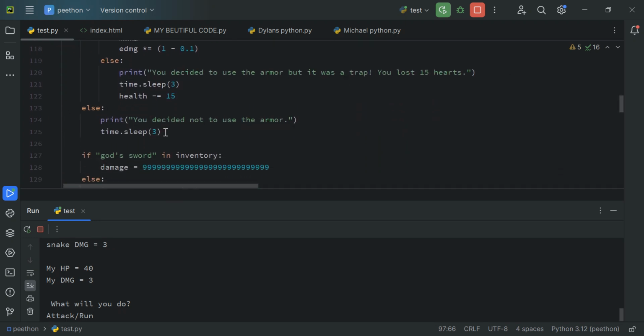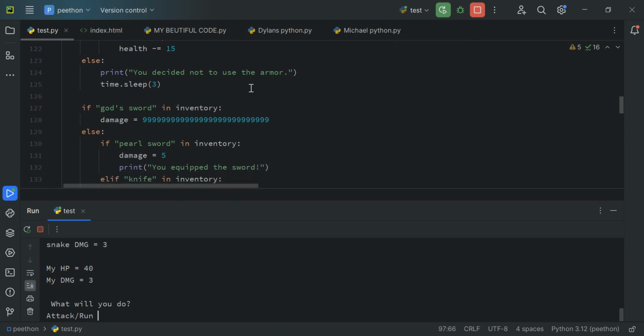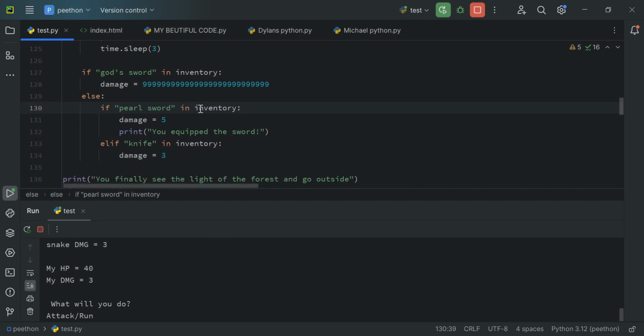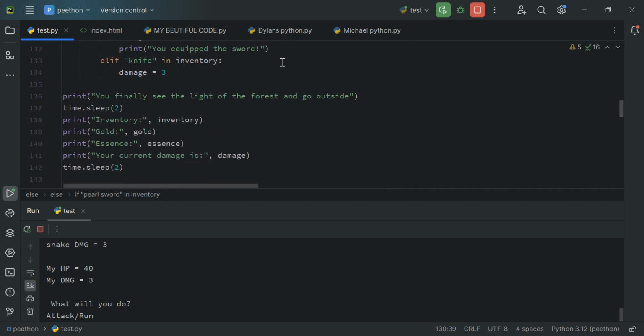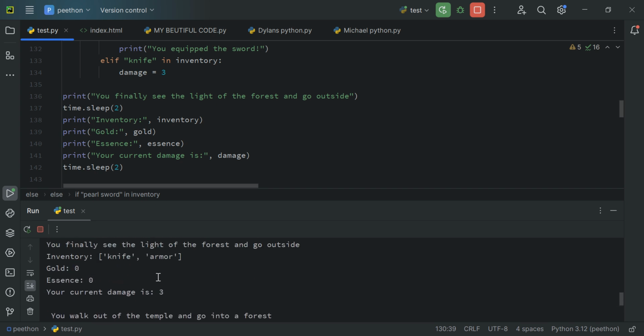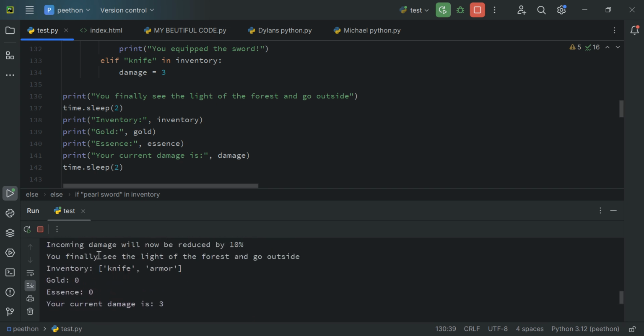You decide, yeah, okay, if God's sword is in inventory, then your damage will be a lot, pretty much infinite. If your pearl sword is in inventory, your damage will be 5, and you have equipped the sword. If knife is in inventory, damage will be 3. Now, another bunch of statements you have seen. Inventory shows pretty much my inventory, as you can see in this part here. Inventory equals knife and armor. Gold is my gold. I have 0 gold at this current moment. Essence is 0, and my current damage is 3.